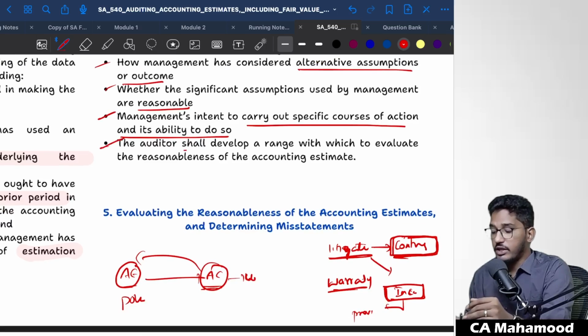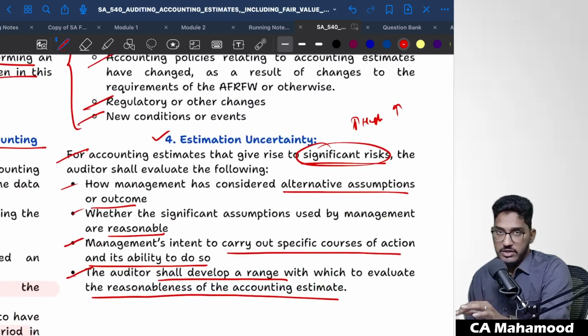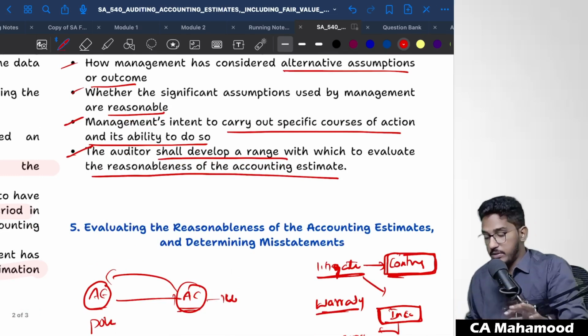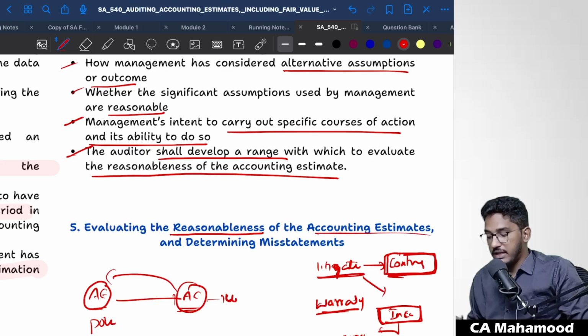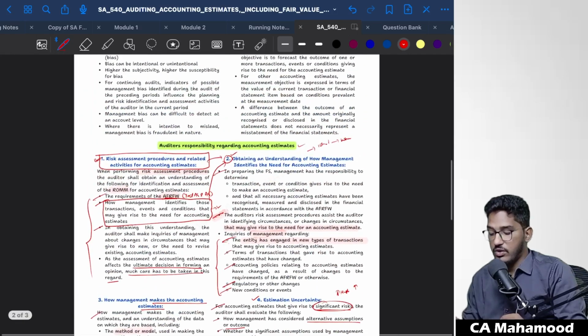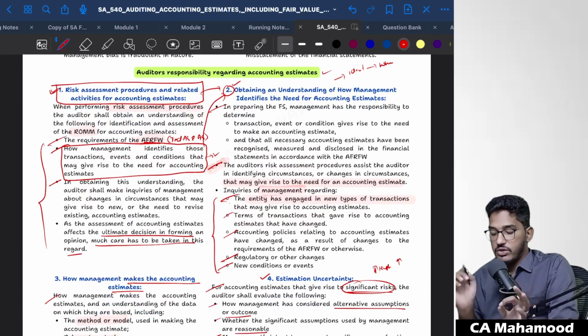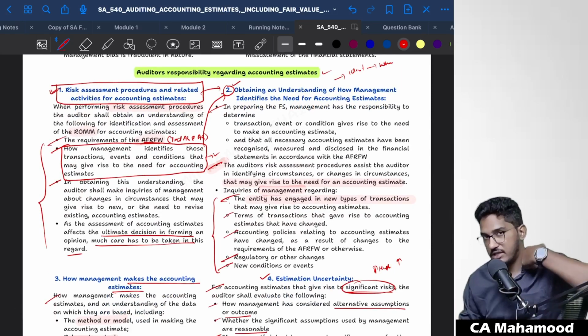And finally, the auditor shall develop a range within which to evaluate the reasonableness of the accounting estimate. So this is what you are supposed to do in case there is a high estimation uncertainty. And finally, on the basis of all that, you have to evaluate the reasonableness of accounting estimates and determine whether there are any misstatements in the accounting estimates. That's what you are supposed to do. This is regarding the auditor's responsibility. Basically, the overall responsibility they have told. First, you should understand what kind of accounting estimates are there.